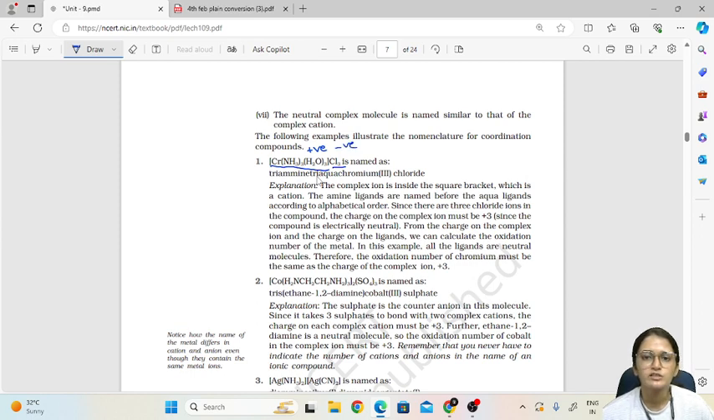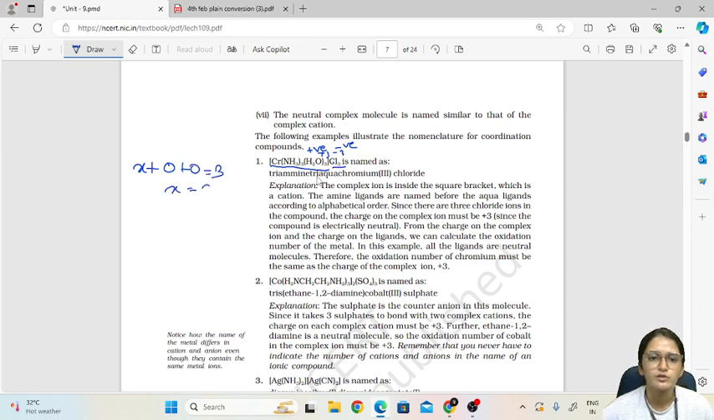Okay, so from this we will find the overall charge of the square bracket. One chlorine has -1, so 3 chlorine will have overall -3 charge. Since 3 chlorine have -3 charge, this whole square bracket will have +3 charge. So this bracket's overall charge will be +3. Now how to find the charge of chromium here? First of all, we will take chromium as X, then NH3 is neutral, so it is 0, plus water is also neutral, so it is 0, which is equal to 3.